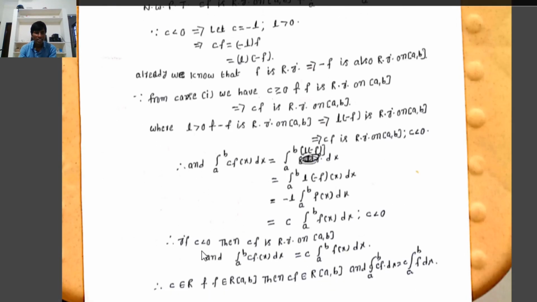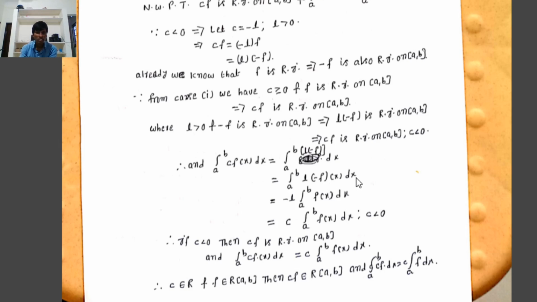We consider the integral from a to b of cf(x) dx, which equals the integral from a to b of L times minus f(x) dx. Since L times minus f equals minus L times f, taking minus L outside of the integral gives minus L times the integral from a to b of f(x) dx, where minus L equals c, so this is c times the integral from a to b of f(x) dx, where c is less than 0.